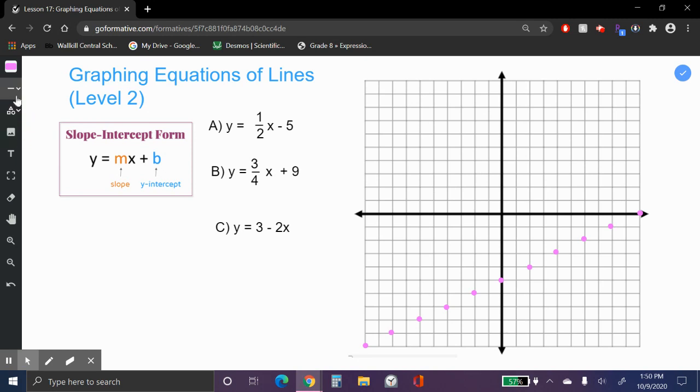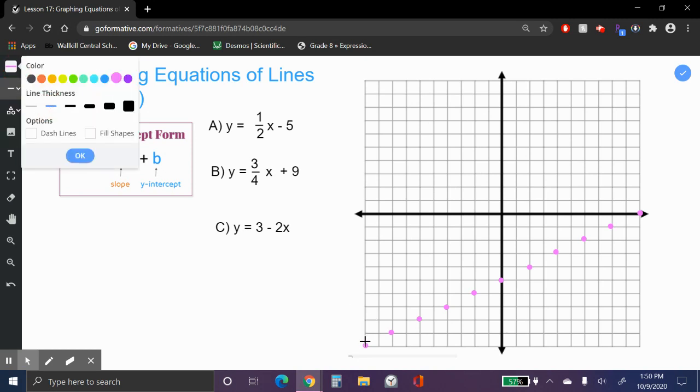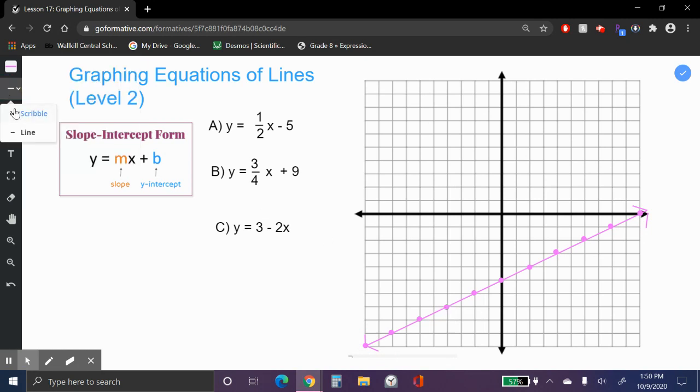Change the thickness of my line here. So we have a nice line. I can see all the dots and the arrowheads that make sure it goes to infinity. And we are going to label it A. Okay, and that's pretty standard and what we've been used to doing. So no curveballs there.